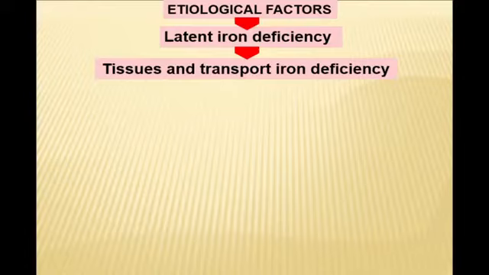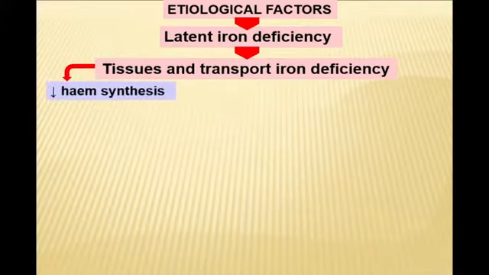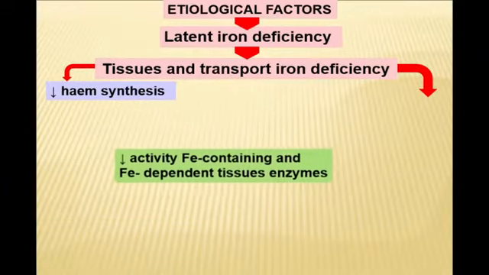First of all, deficiency of iron in tissue and transport will be revealed, because, as you saw on the preceding slide, first of all the process of hematopoiesis will be compensated, and due to iron deficiency in bone marrow, it will be compensated from all other iron structures to maintain synthesis of heme and erythrocytes.